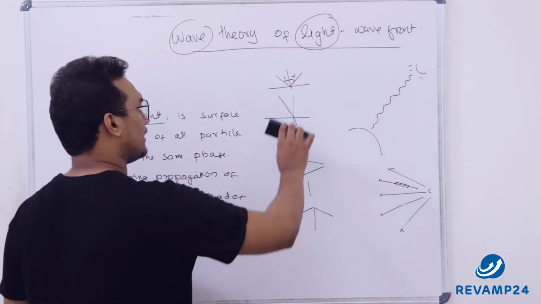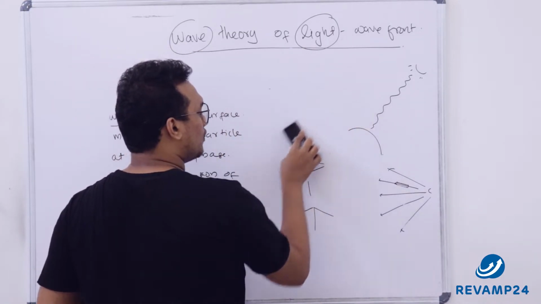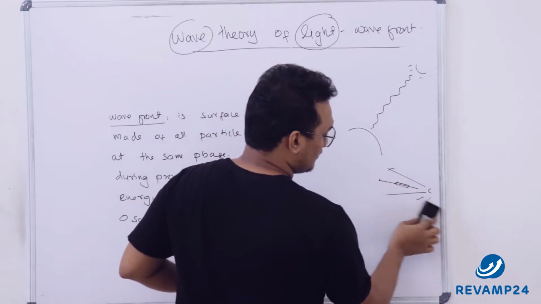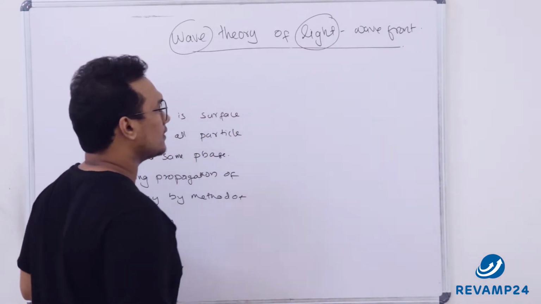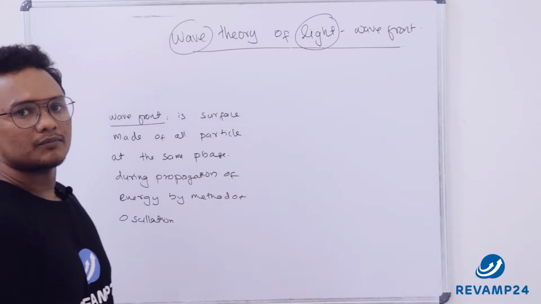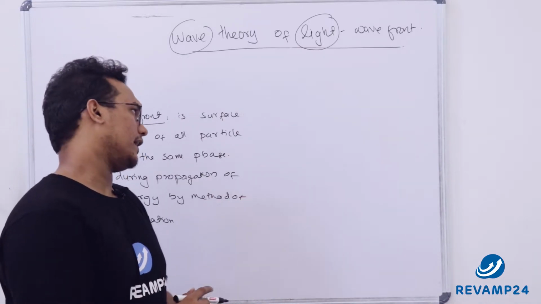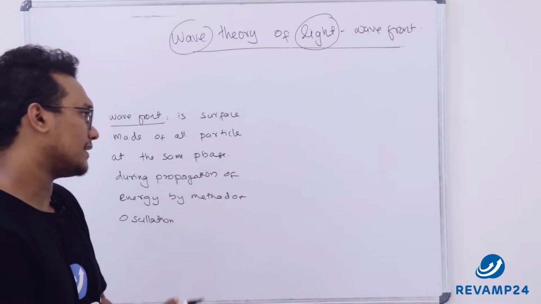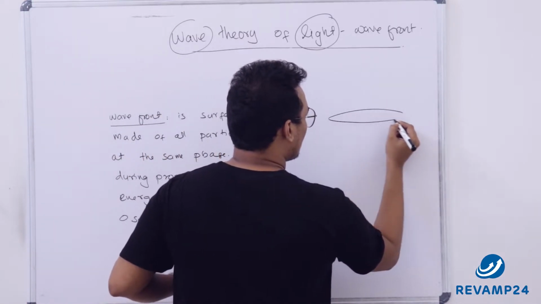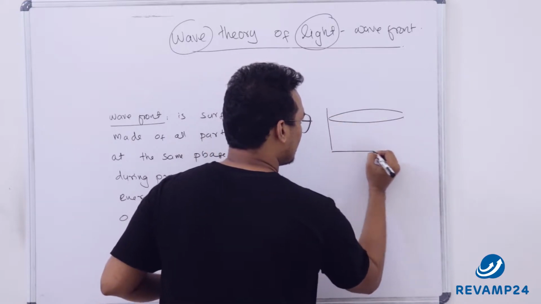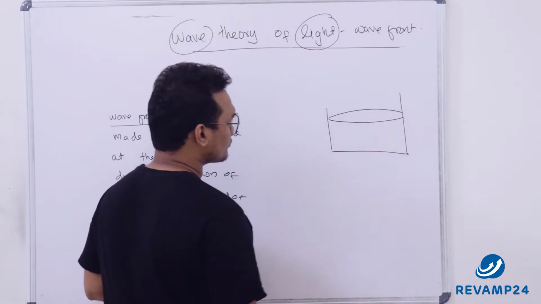Now, Huygens has given the most satisfying or the most acceptable method of propagation of light through a medium. We know that light carries energy. First I will give you an example of water filled in a big tank.